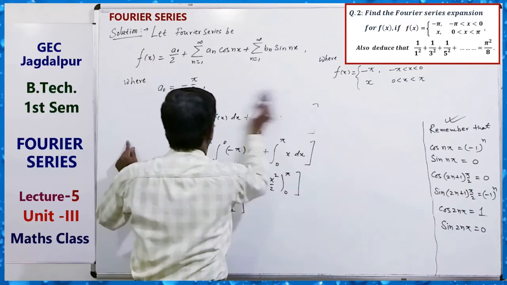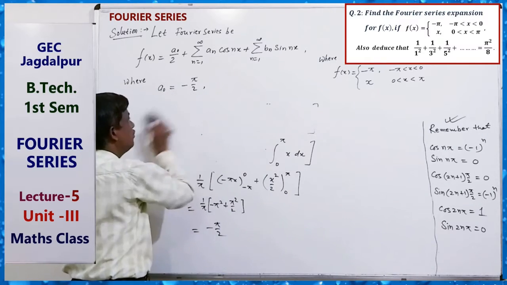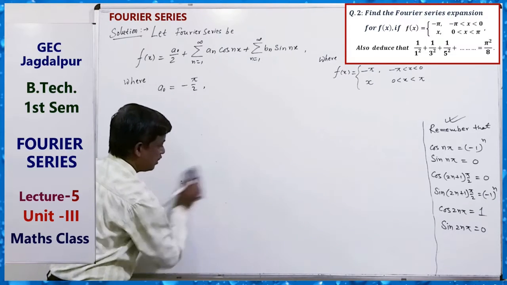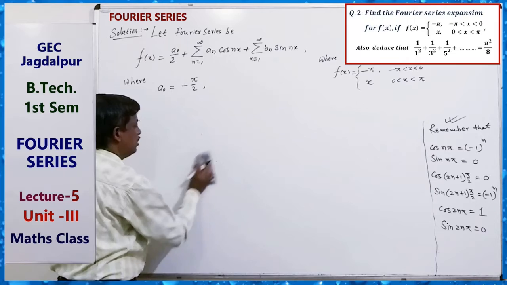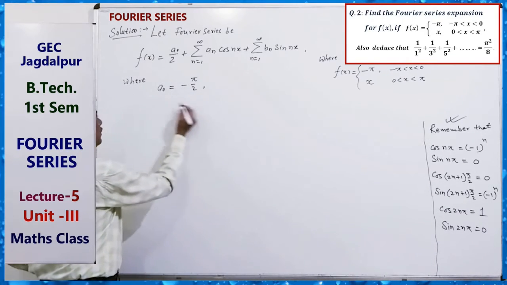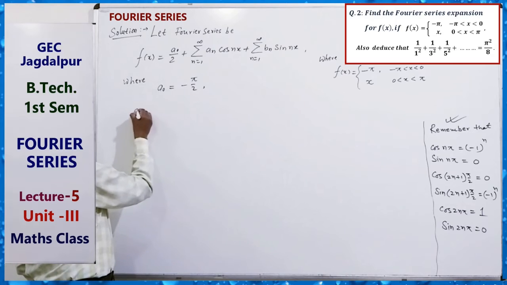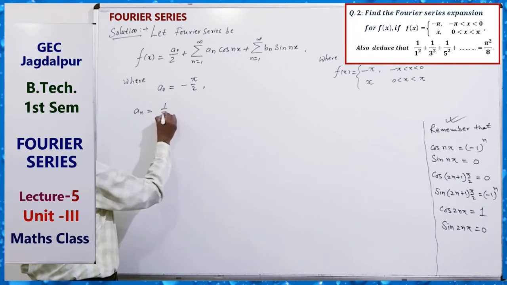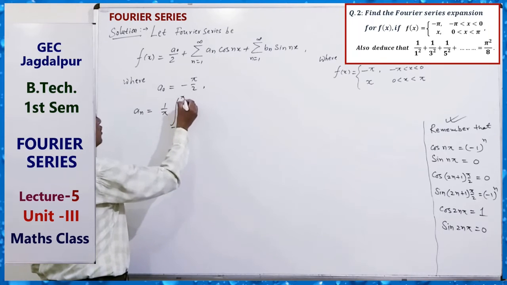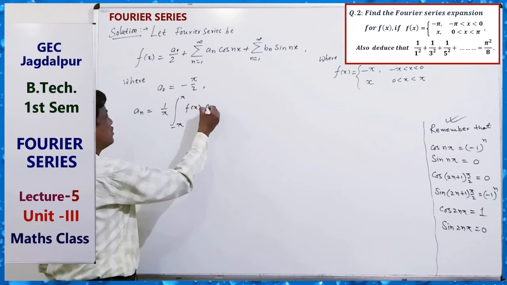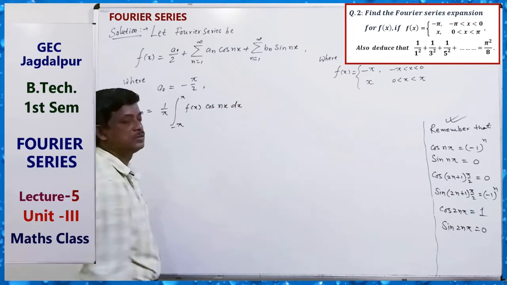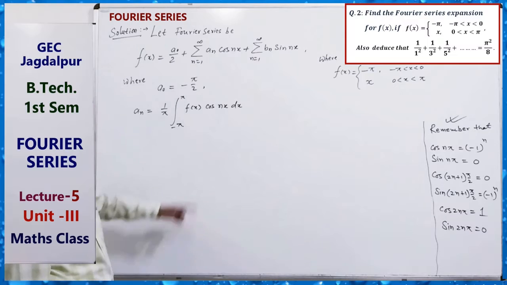Okay. Now similarly find the value of an by using the formula of an. Here an equals 1 by pi, integral minus pi to pi f(x) cos nx dx.